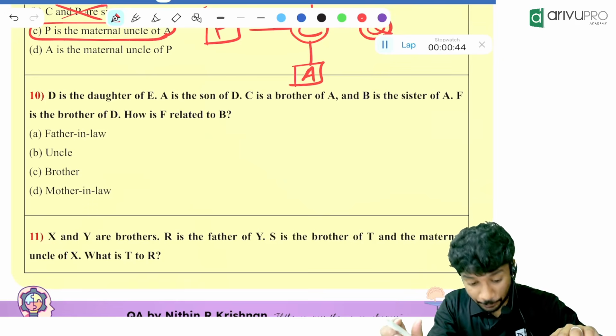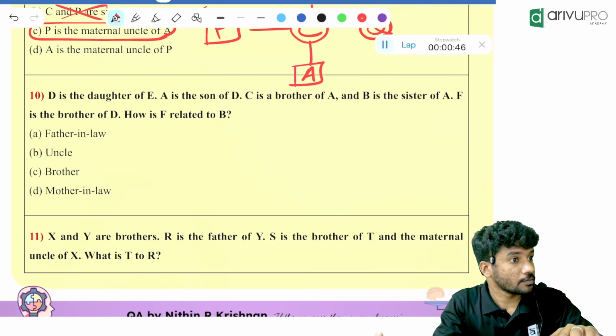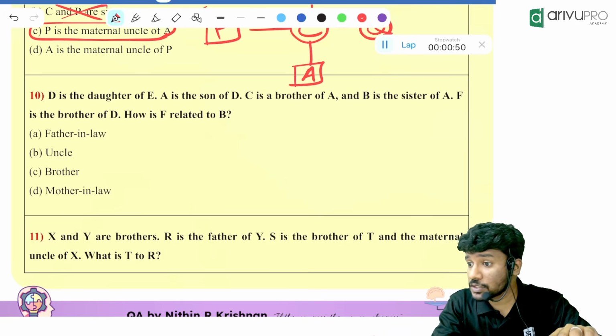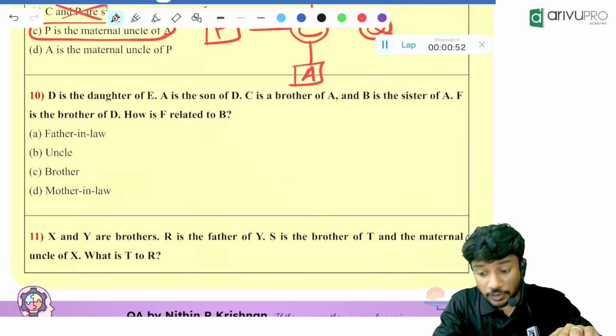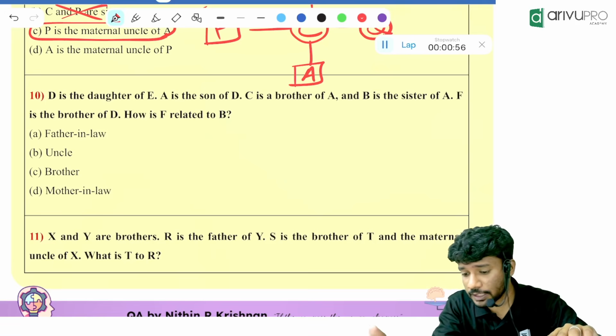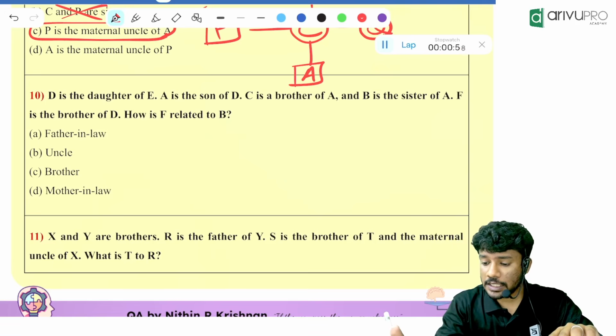Option B. Many people are telling option B. Yes, everyone is agreeing to that. We will check whether it is correct or not. I'll give 6 more seconds. I'll give 1 minute.